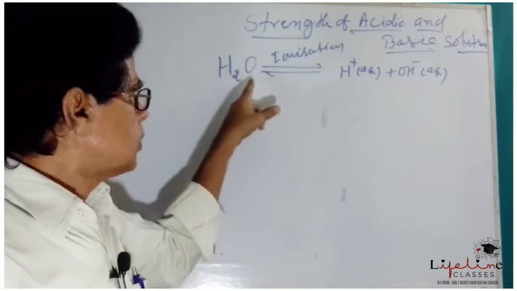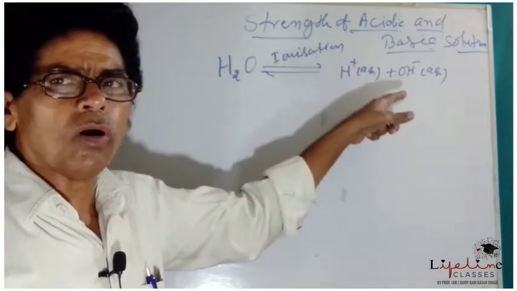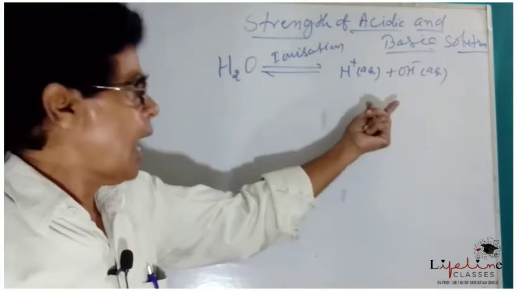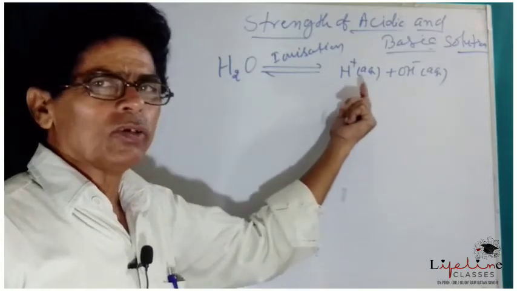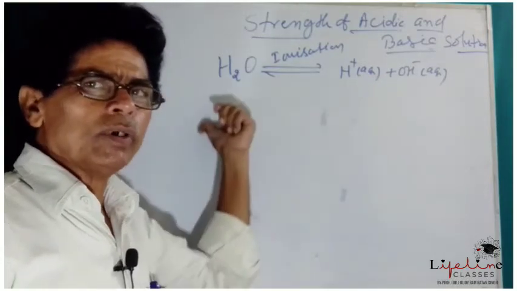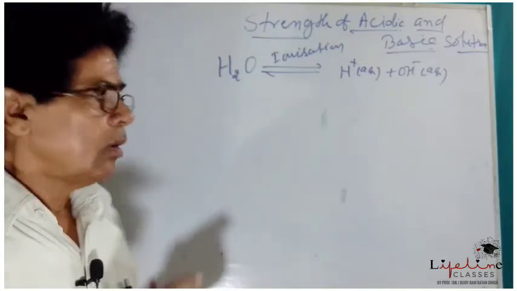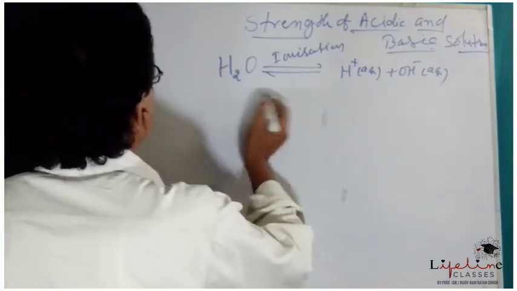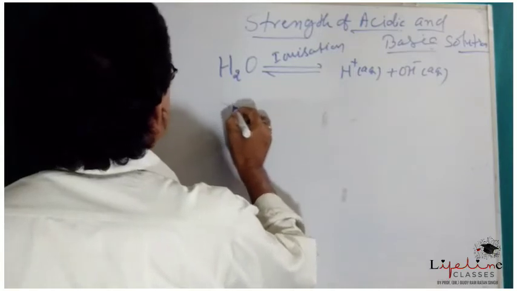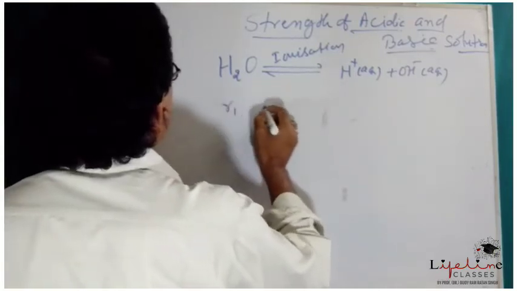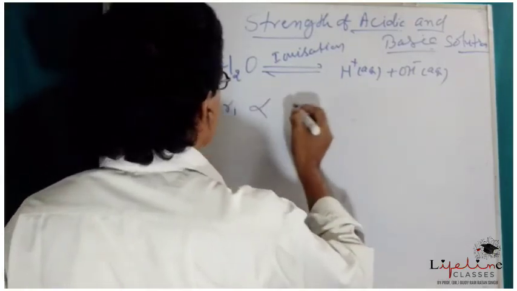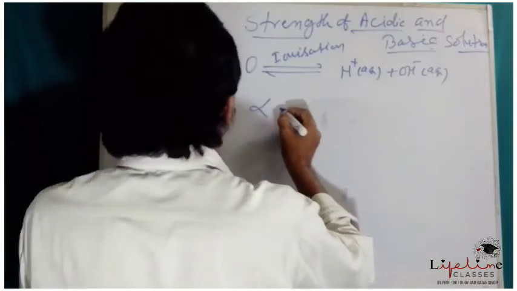The transformation of reactants into products is called forward reaction, and the recombination of products into reactants is called backward reaction. Let us try to understand: the rate of forward reaction R1 is directly proportional to the concentration of what?